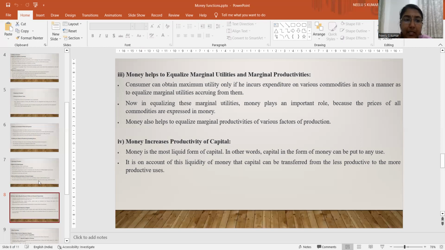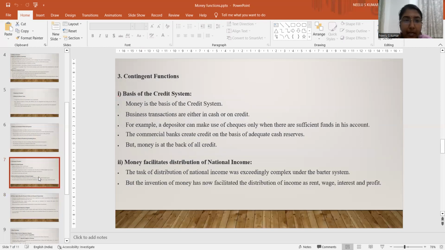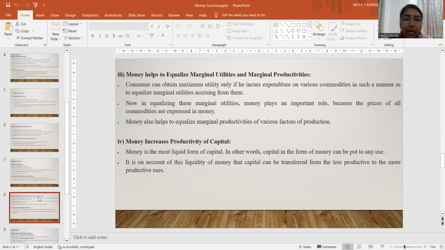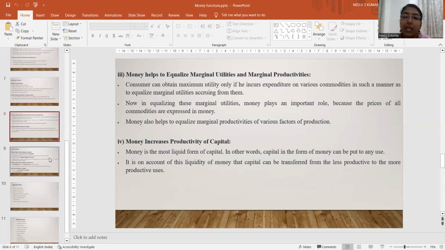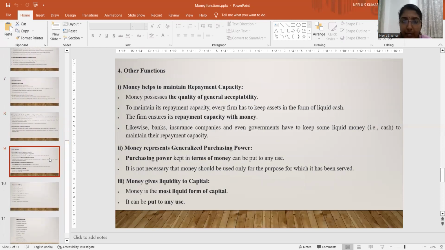So these are the major contingent functions of money: the basis of the credit system, then money facilitates distribution of national income, then money helps to equalize marginal utilities and marginal productivity, then money increases the productivity of capital. So let's see the other functions of money.